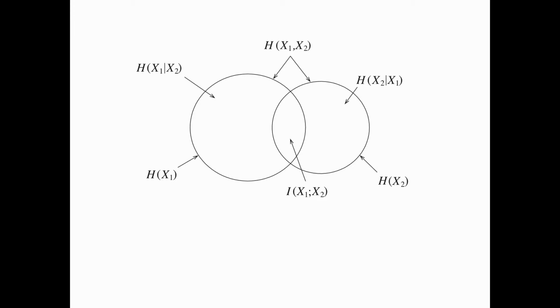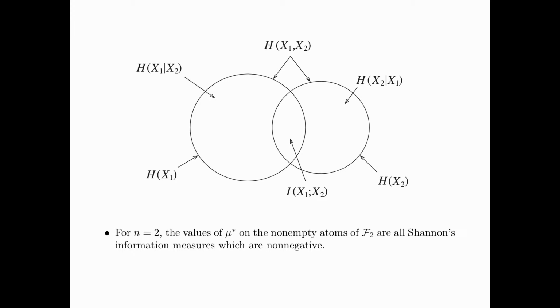Now for two random variables, the values of mu star on the non-empty atoms of F2 are all Shannon's information measures which are non-negative, namely the entropy of x1 given x2, the mutual information between x1 and x2, and the conditional entropy of x2 given x1. Therefore, mu star is always non-negative.